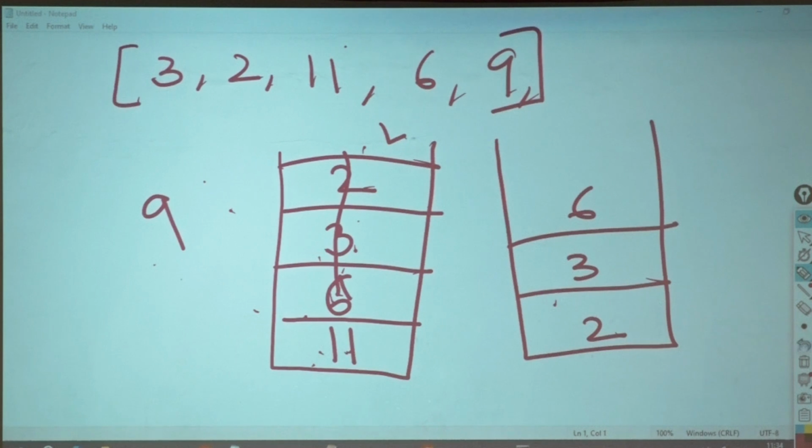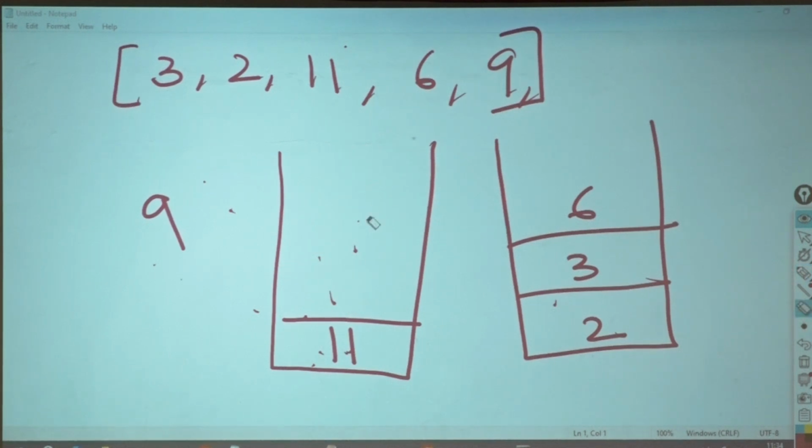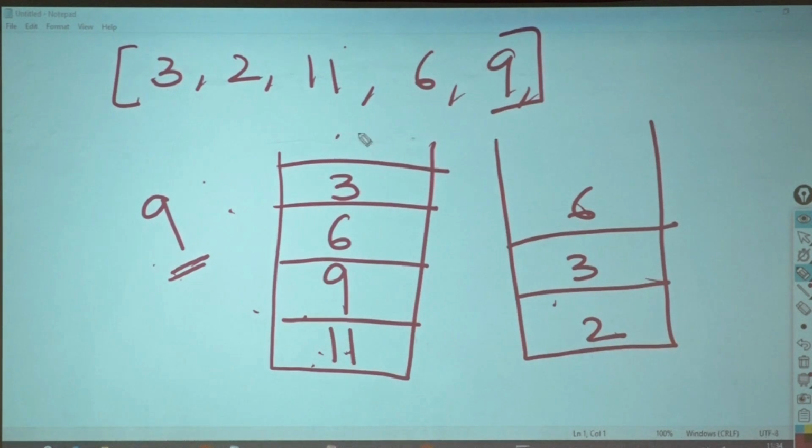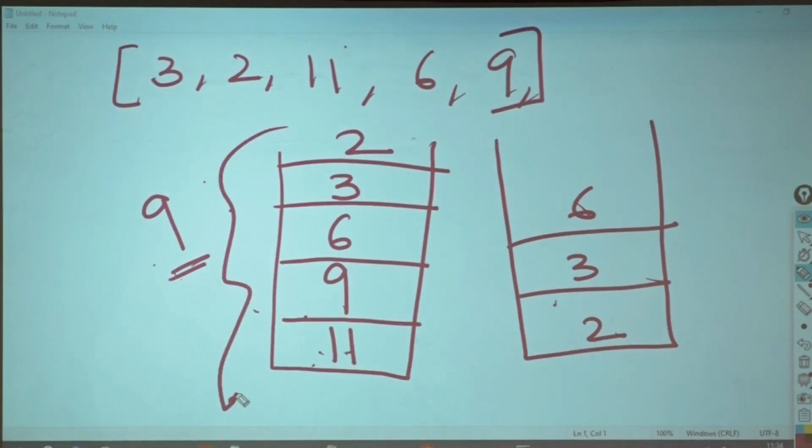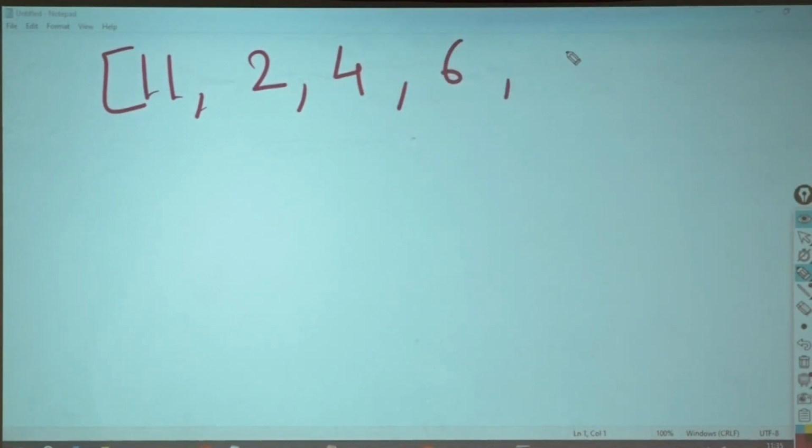So right now it's like this. Now again I will check. 9, is the stack empty? No. Stack, do you have a top? Yes. Is my value less than the top? Yes. So I will put 9 here. Okay? Now 6 comes, 3 comes, 2 comes. Is this sorted? Okay? Now I want you to work with this: 1, 11, 2, 4, 6, 90.